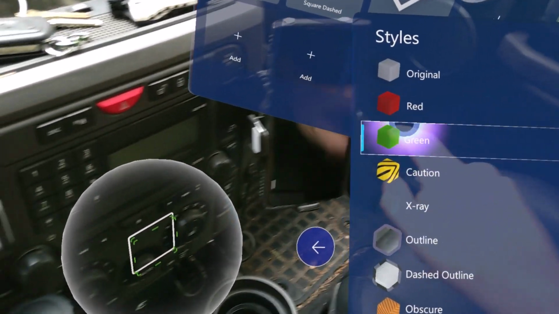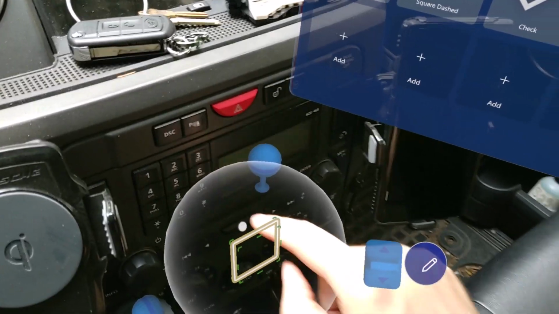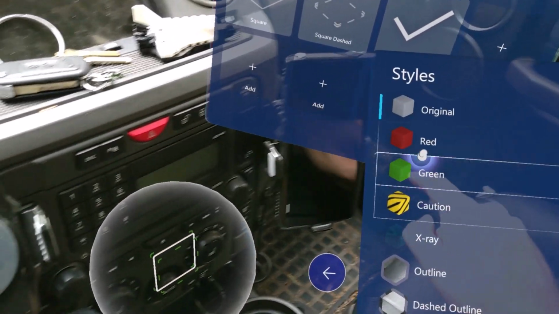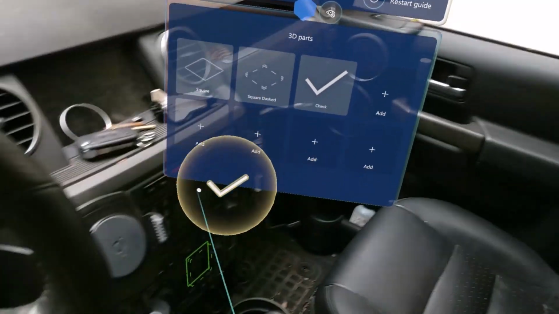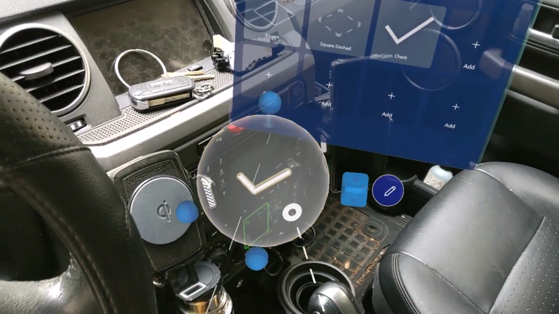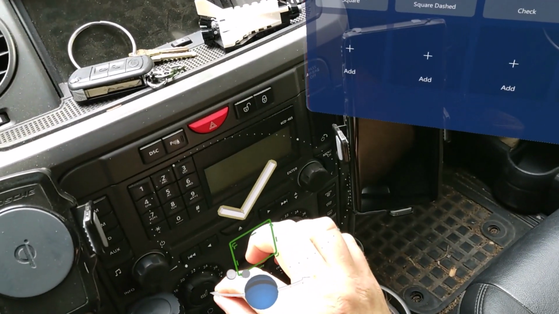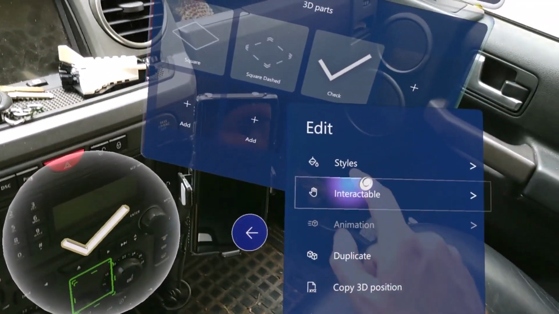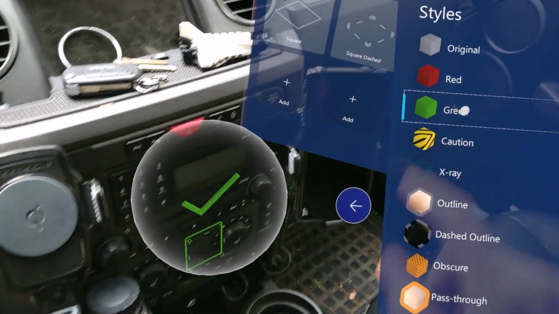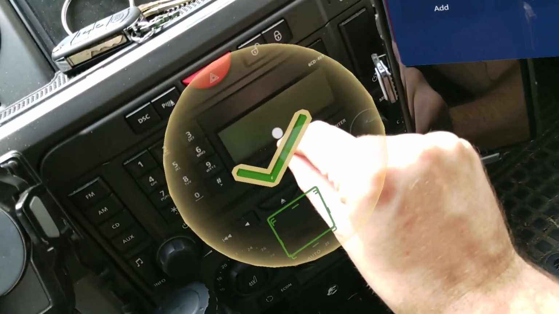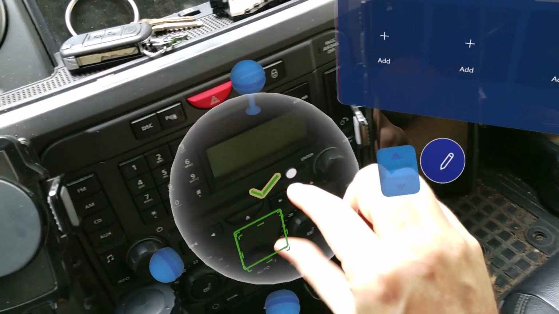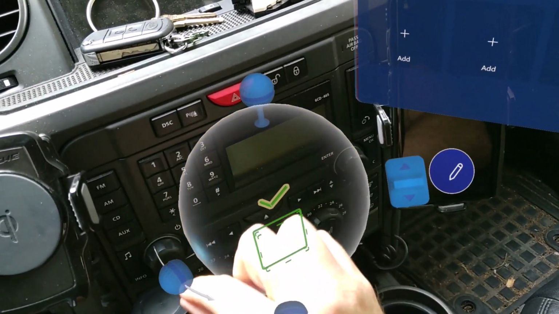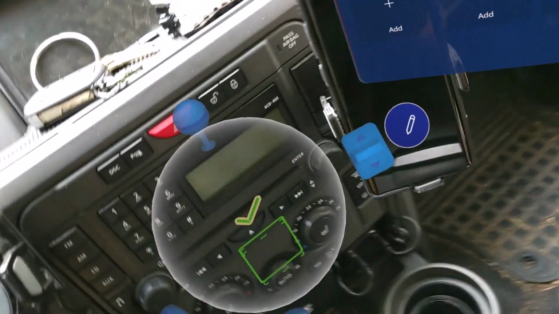Just quickly change the color there. So that's where it's green. Oh yeah, we'll put this check mark in. Make it green too. Okay. Maybe make it smaller. Okay.